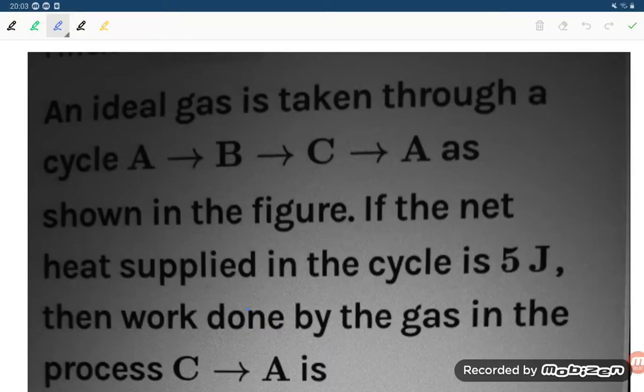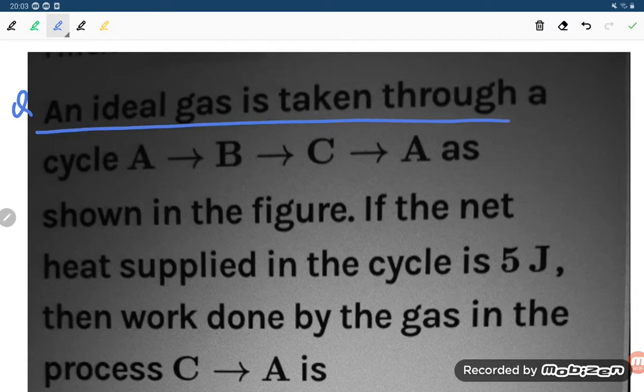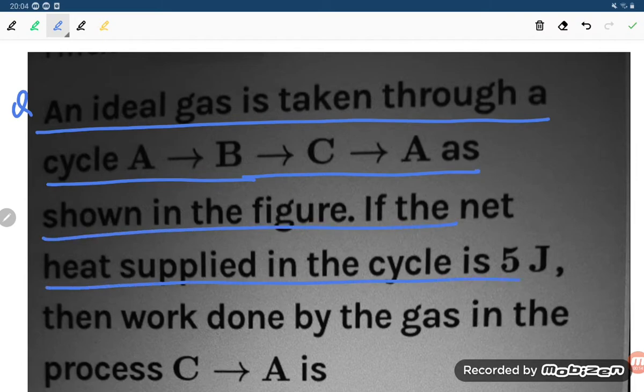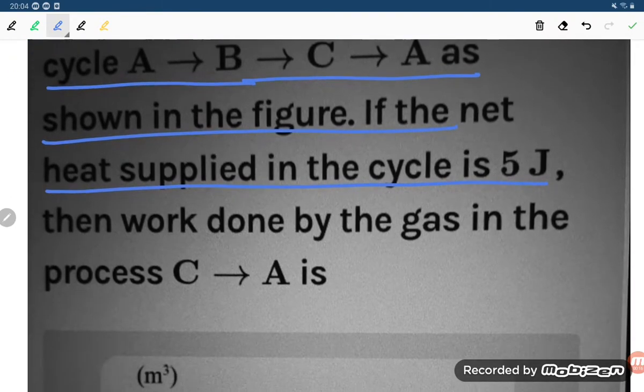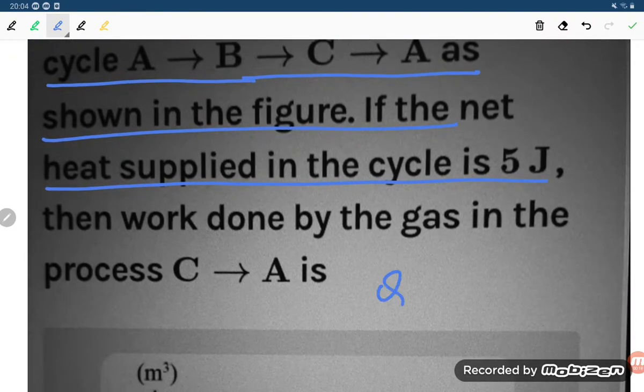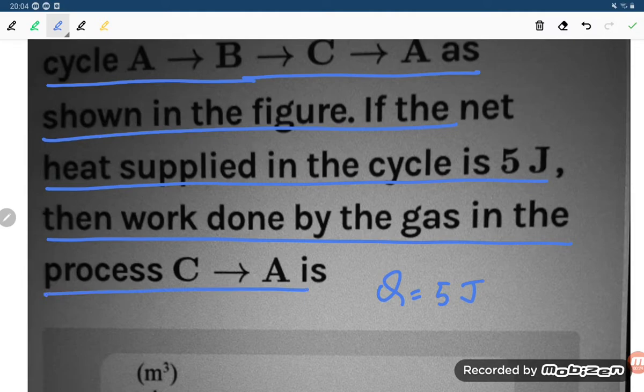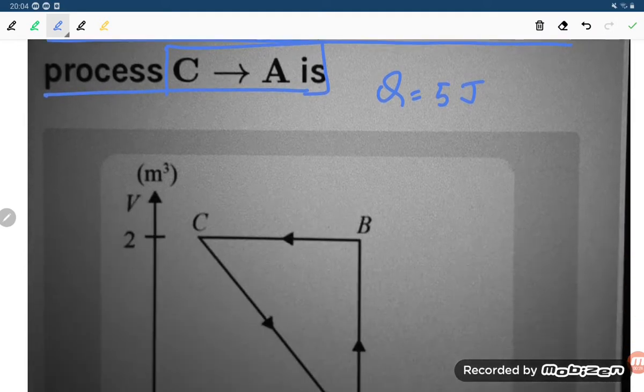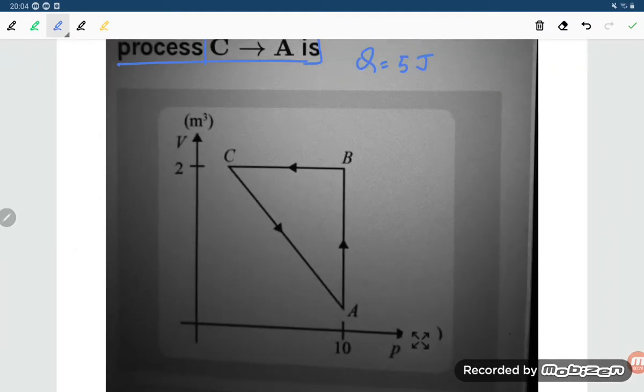Hello students, let us try to see the question. An ideal gas is taken through a cycle A to B, B to C and C to A shown in the figure. If the net heat supply in the cycle is 5 joule, so Q is equal to 5 joule, then the work done by the gas in the process CA is asked. So dear student, if you see in these questions, how can you find?